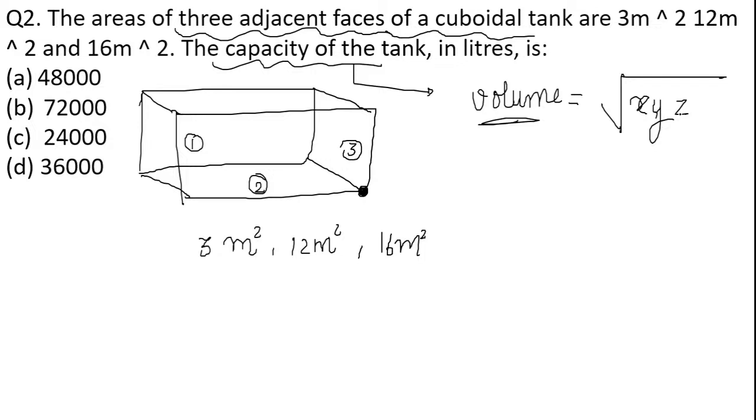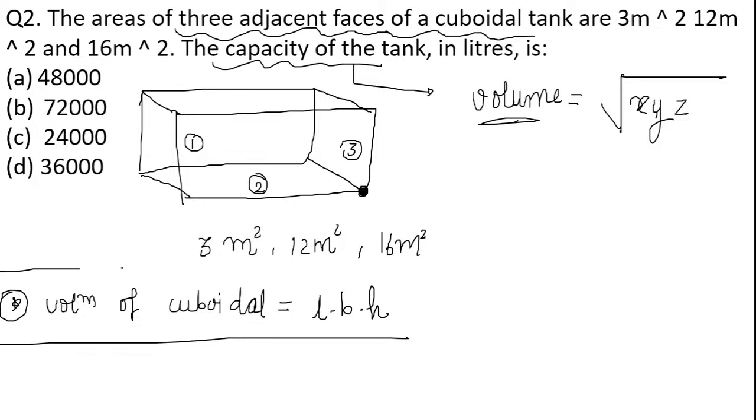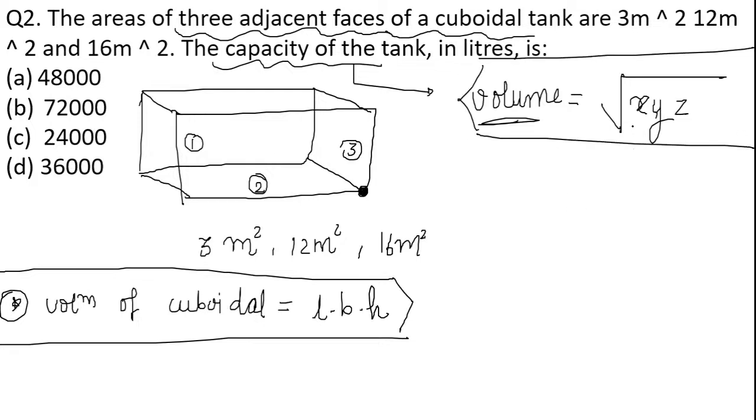There is a different formula for the volume of a cuboid. Please note one more thing, that the volume of a cuboidal shape, or any cuboidal box, is equal to length into breadth into height. This is the volume of the cuboid. But whenever we are talking about the volume from three adjacent faces, this is the formula: volume is equal to under root of x, y, and z.